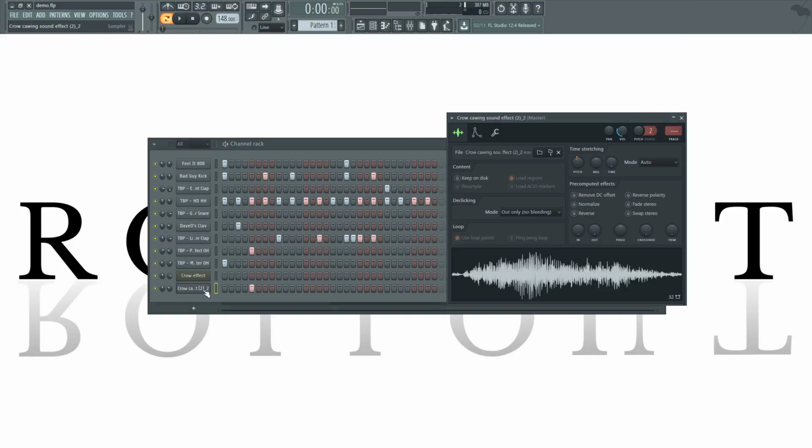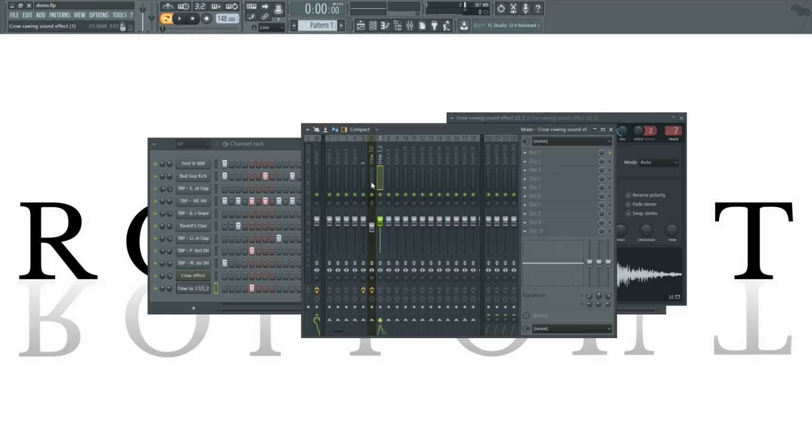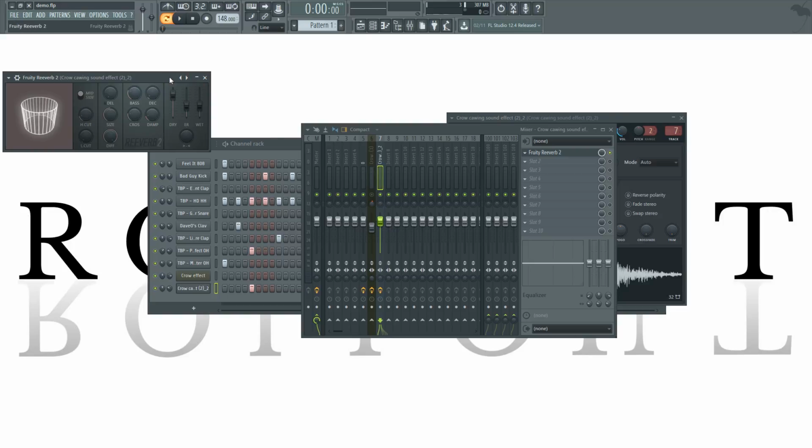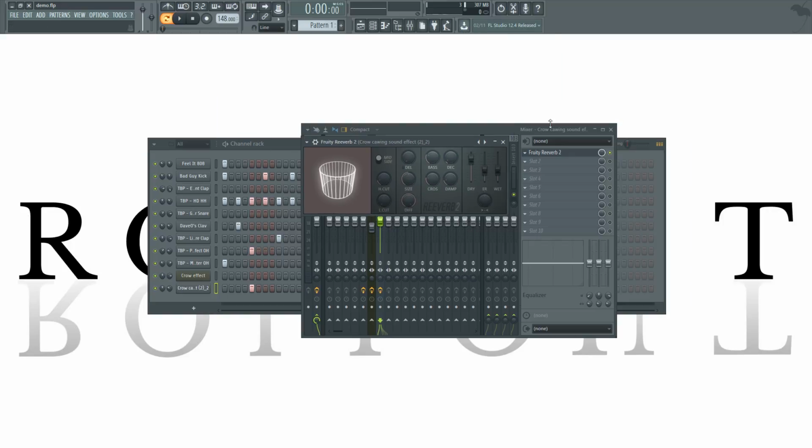So what we're going to do is click it, hit Control L. This will open it up in the mixer. You can obviously see I've done this. I already did this, but there was a problem with the recording, so I have to do it again. Anyway, once it's in the mixer, we're going to go to slot 1 and we're going to add a reverb, Fruity Reverb 2. You don't have to do this preset, but this is a preset I like to use. Right click up here, go to large hall, pull the wet down so you can barely see it.